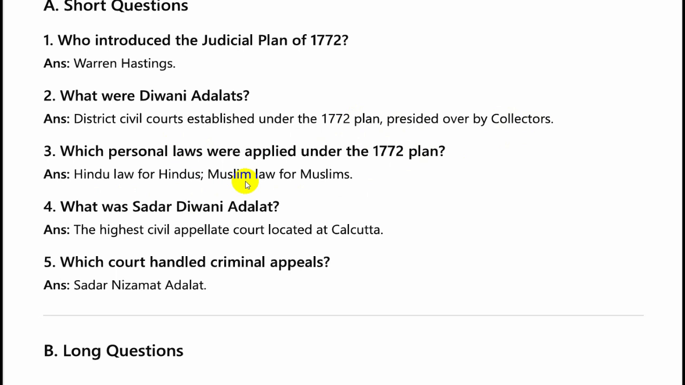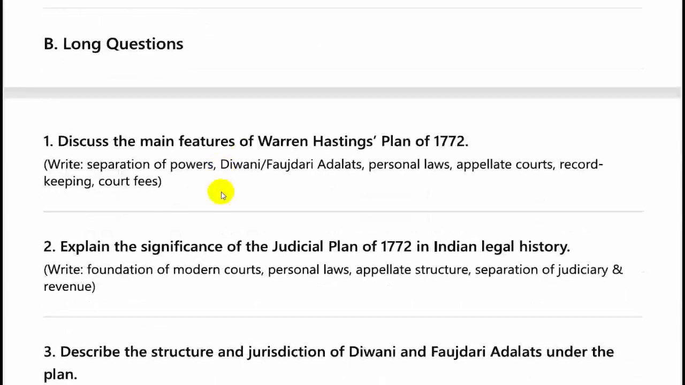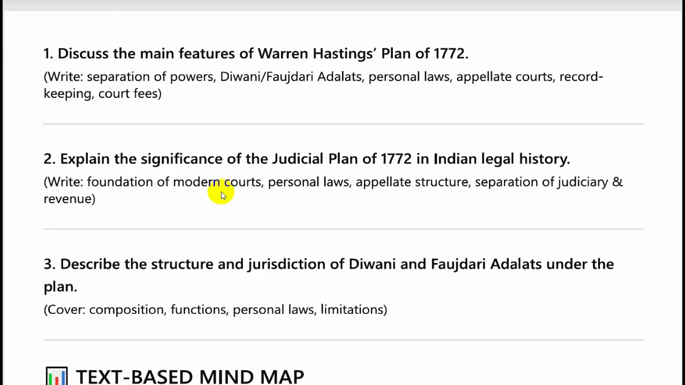What was Sadar Diwani Adalat? This was the highest civil appellate court located at Calcutta. Which court handled criminal appeals? Sadar Nizamat Adalat handled criminal appeals. Okay, long questions and answers. Discuss the main features of Warren Hastings' plan of 1772. Here we have to talk about separation of powers, Diwani and Faujdari Adalats, personal laws, appellate courts, record keeping and court fees. These are the main features of the Warren Hastings Plan of 1772.